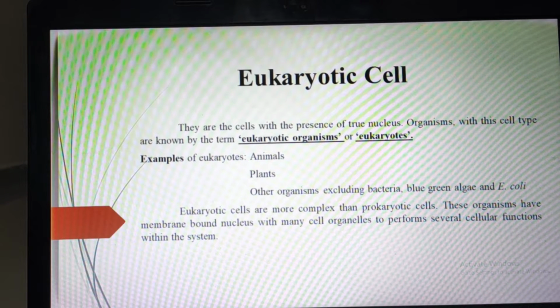So in this eukaryotic cell you will see various structures and various functions. It is called a eukaryotic organism or eukaryote, and examples are animals, plants and other organisms also.